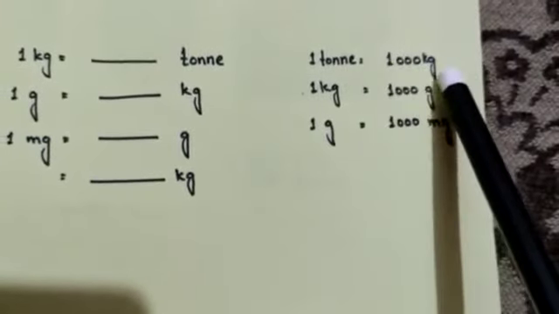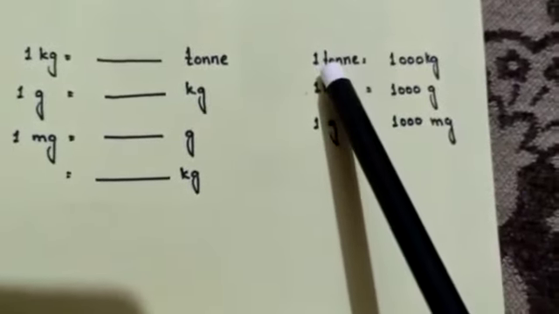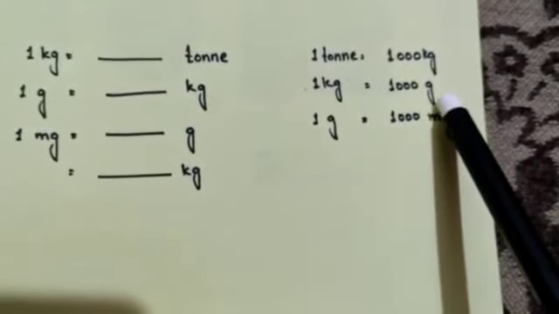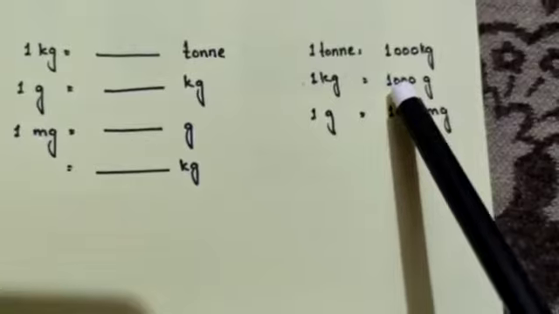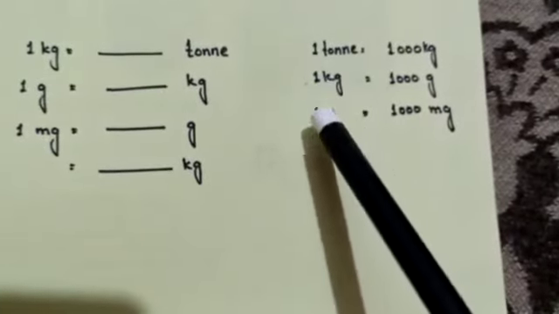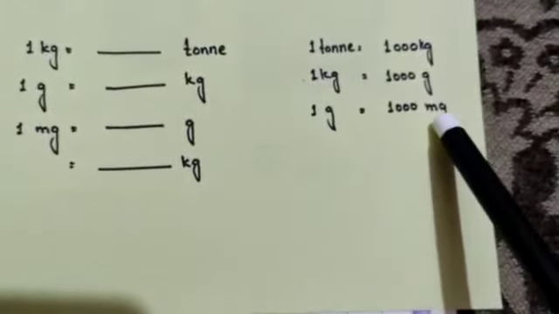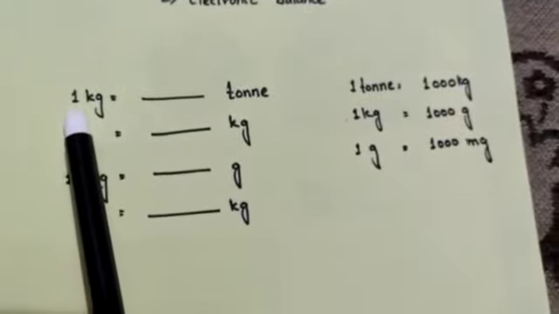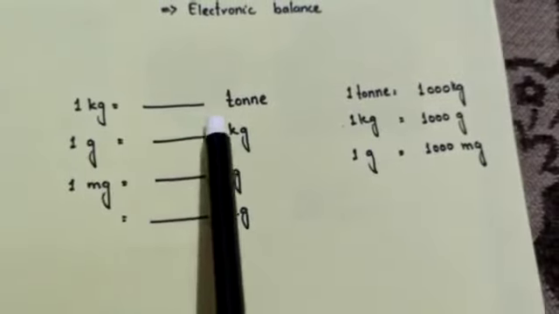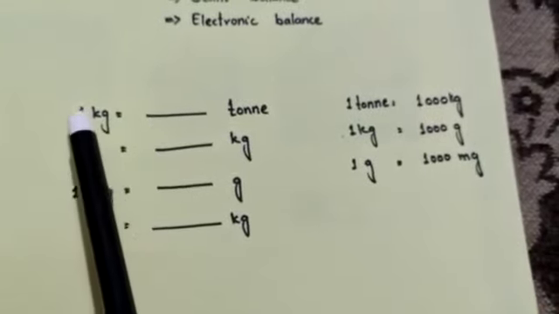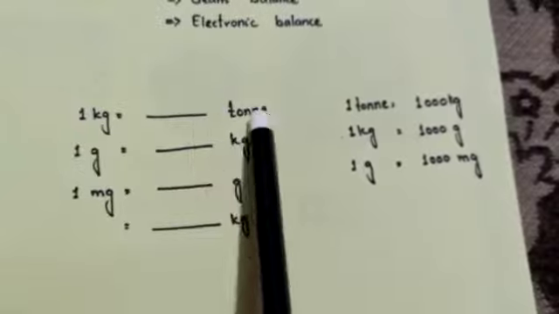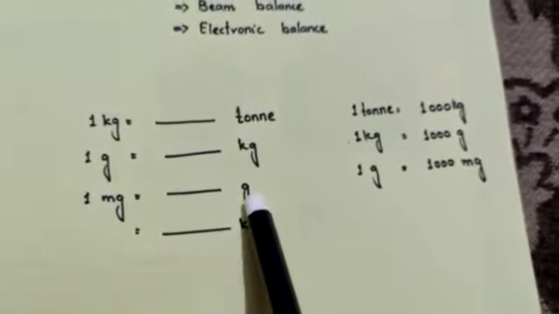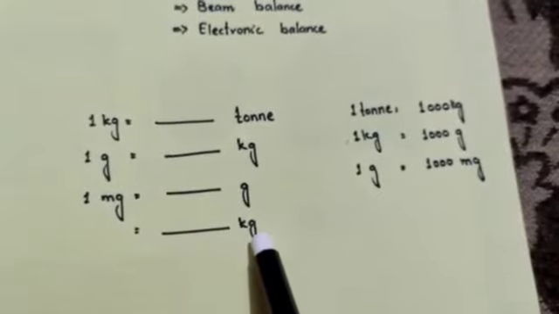That means 1000 kilograms make 1 ton, while 1 kilogram is equal to 1000 gram, means 1000 grams make a 1 kilogram, and 1 gram is made up of 1000 milligram. So we have to make these conversions like in the mini exercise. 1 gram is equal to dash ton. We have to tell how many tons 1 kilogram has, and how many tons 1 gram has, and next one is how many grams and kilograms 1 milligram has.